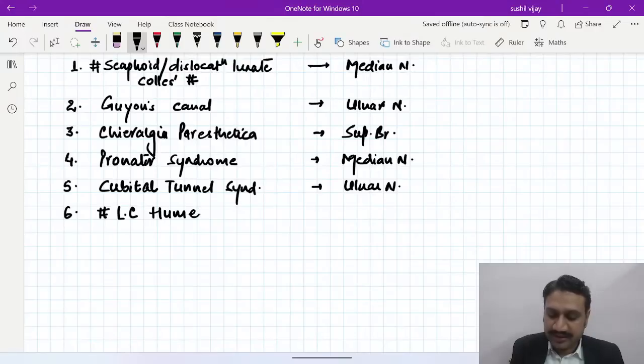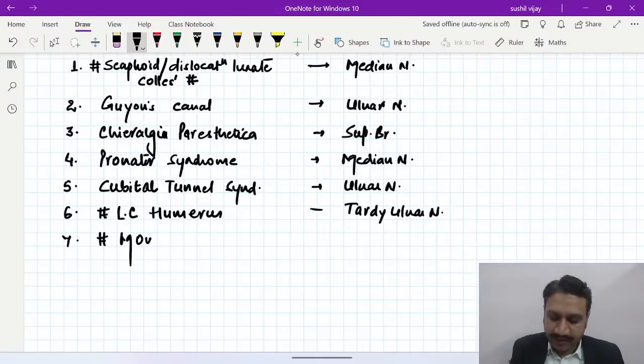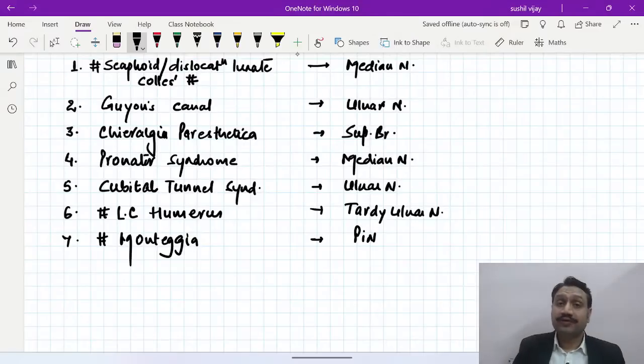Lateral condyle of humerus, guys, again it is the tardy ulnar nerve palsy, again the ulnar nerve. And here is a very, very important injury just below the lateral condyle. It is the Monteggia fracture, right? It involves most often the posterior interosseous nerve, which you know very well is a branch of the radial nerve, right? Number 8, the Monteggia fracture.